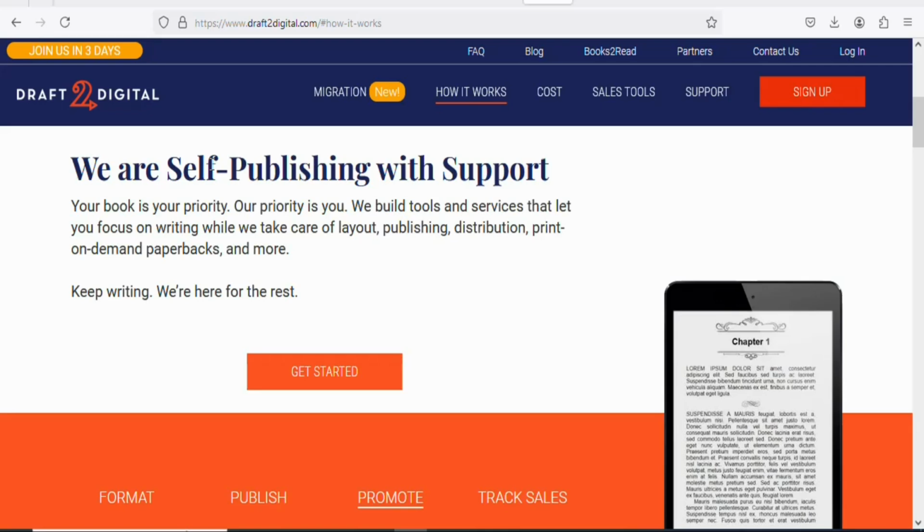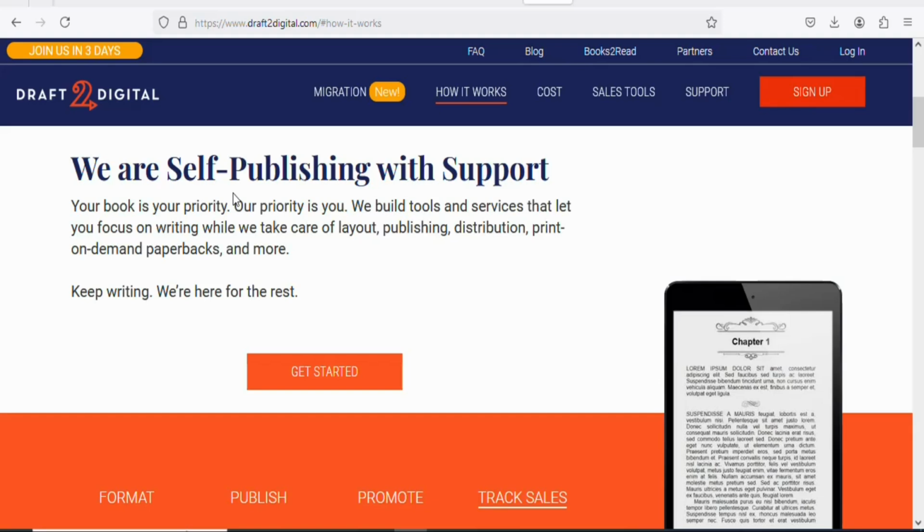Draft2Digital is a website that allows you to upload your book and sell it at many marketplaces. You can sell your book on Amazon, you can sell your book on Apple once you upload it on Draft2Digital. They allow you to sell your book in about 10 different marketplaces without you having to upload to different marketplaces. All you need to do is upload your book right here and then sell it at any marketplace that you want.